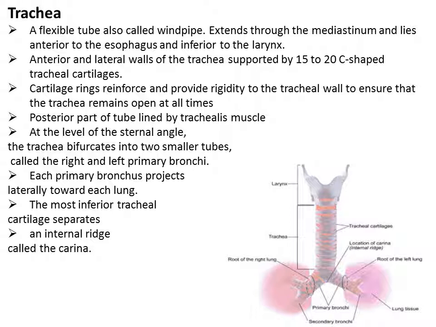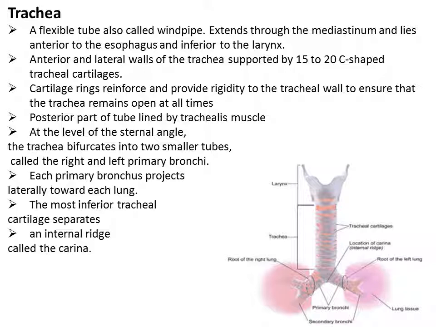Trachea, a flexible tube called the windpipe, extends through the mediastinum and lies anterior to the esophagus and inferior to the larynx. The anterior and lateral walls of the trachea are supported by 15 to 20 C-shaped tracheal cartilages. The cartilage rings are reinforced and provide rigidity to the tracheal wall to ensure that the trachea remains open at all times. The posterior part of the tube is lined by tracheal muscle.